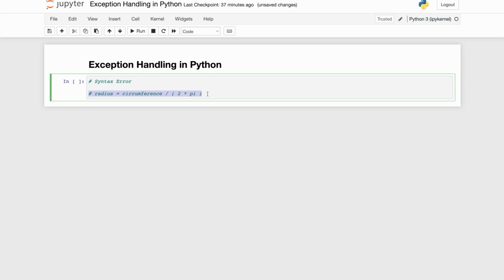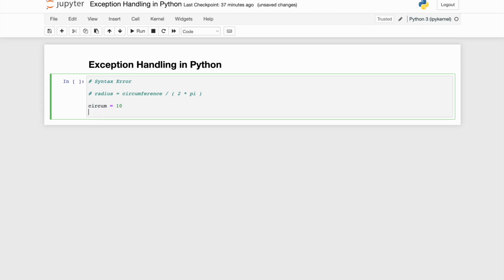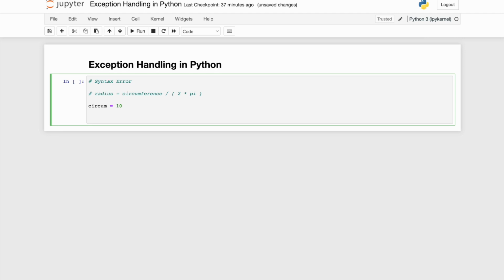I'm just taking an example. It's much easier for me to take one single example and run it through, and that's why I'm taking this example. There is nothing of significance of geometry over here. Now, if I have to initialize a variable, I have shortened the circumference as circum and defined it as 10. Radius became my circum divided by 2, and I will supply the value of pi, which is 7.